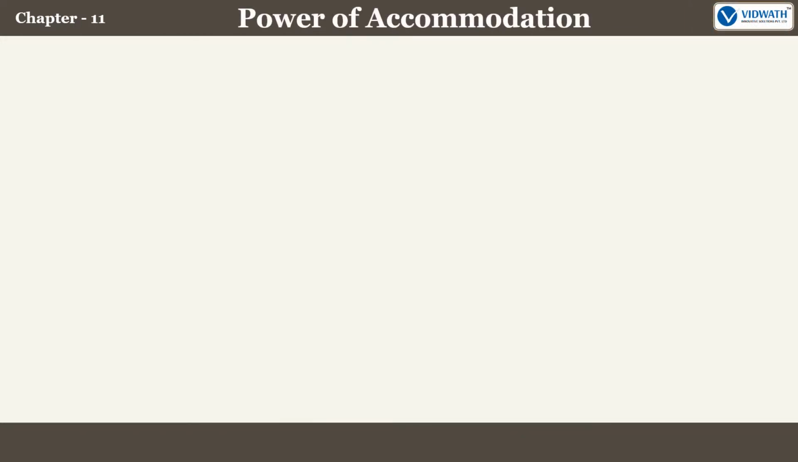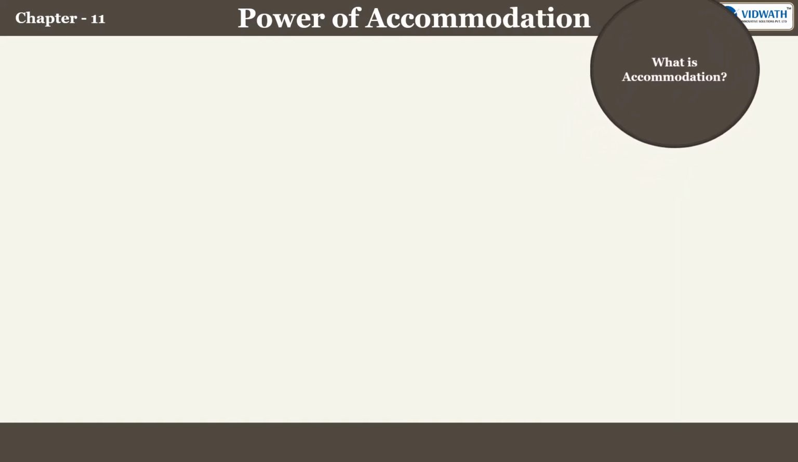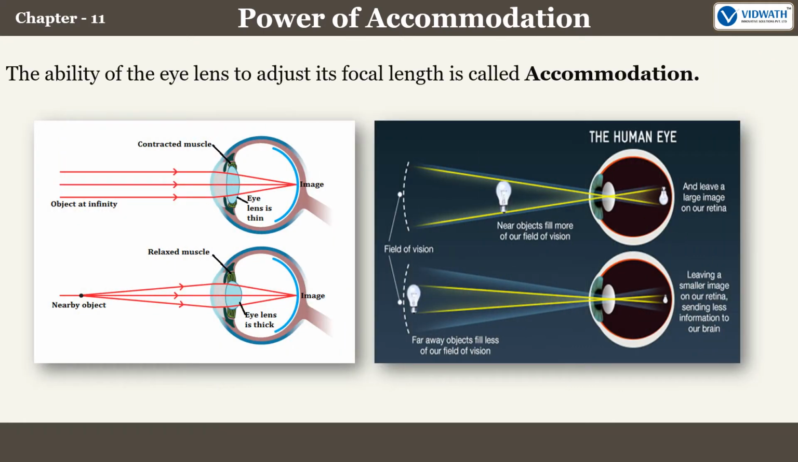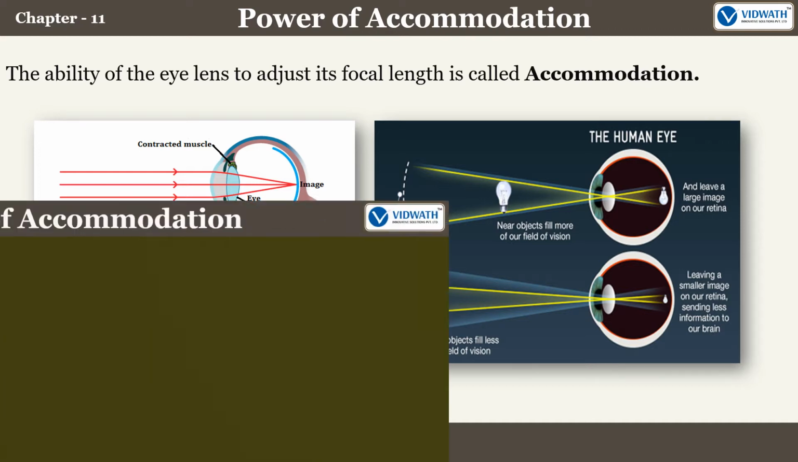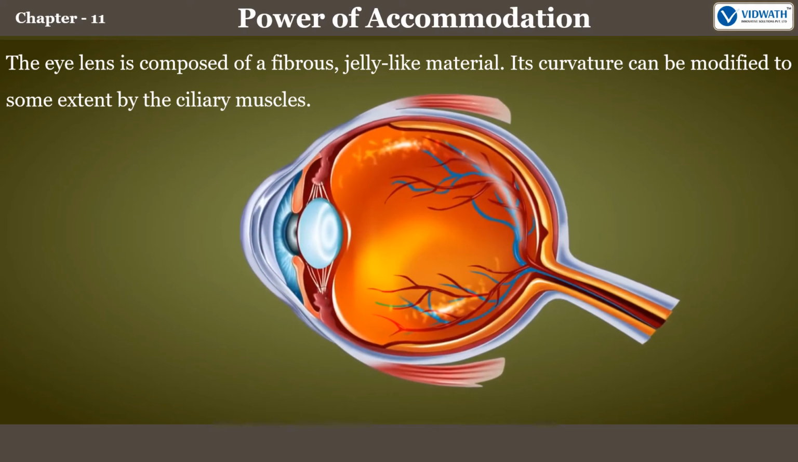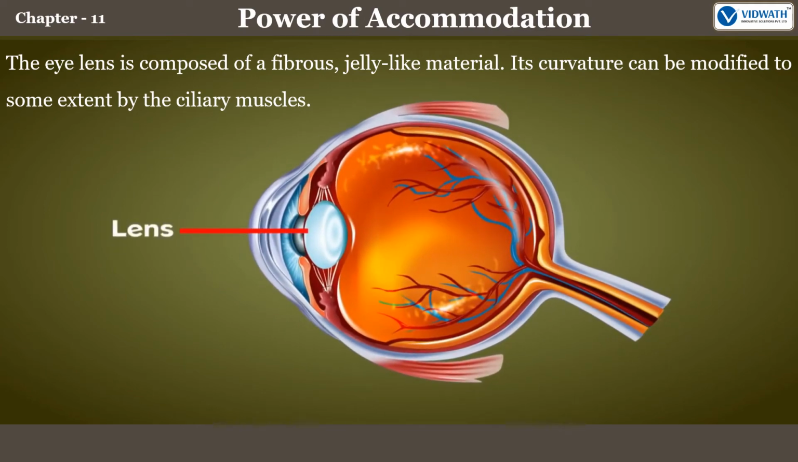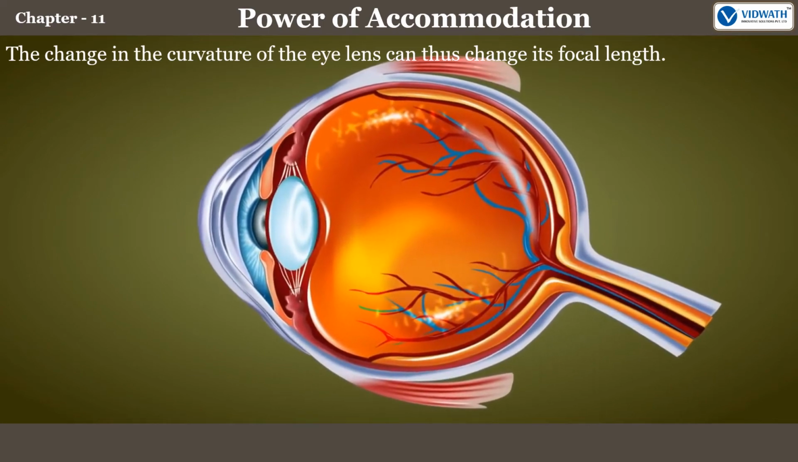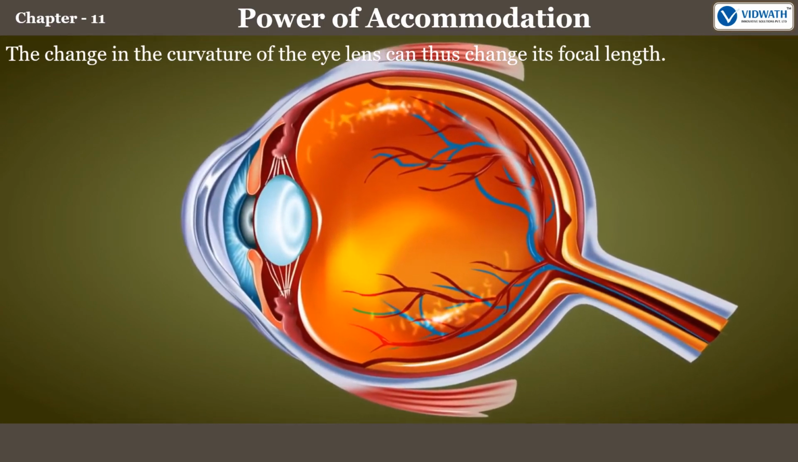We shall now see what power of accommodation is. So, what is accommodation? Well, the ability of the eye lens to adjust its focal length is called accommodation. The eye lens is composed of a fibrous, jelly-like material. Its curvature can be modified to some extent by the ciliary muscles. The change in the curvature of the eye lens can thus change its focal length.